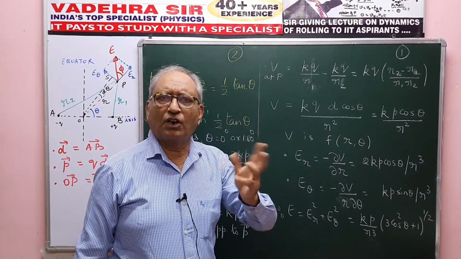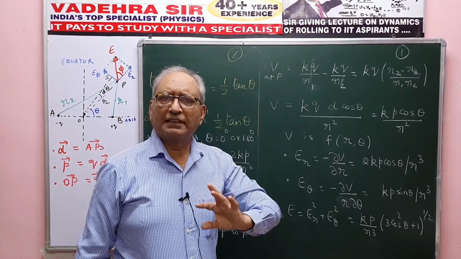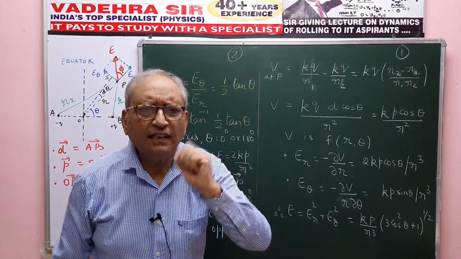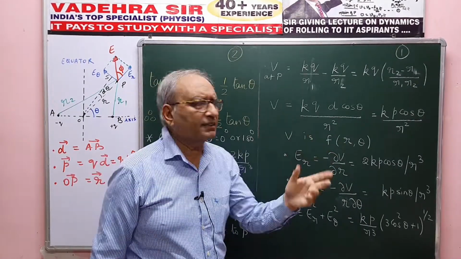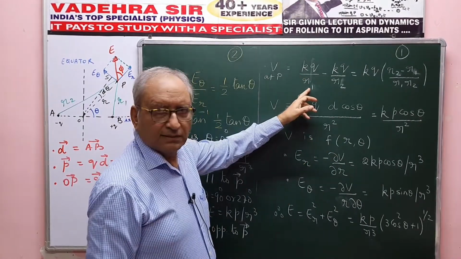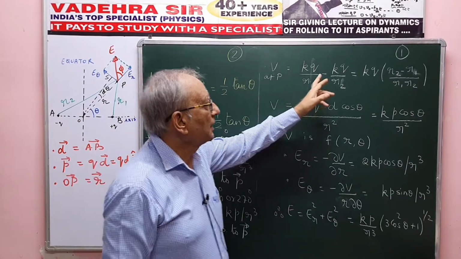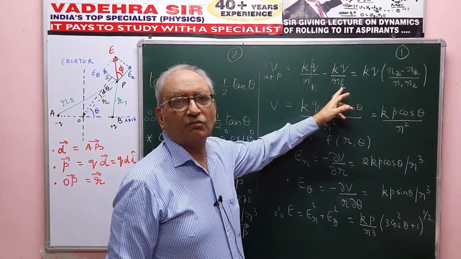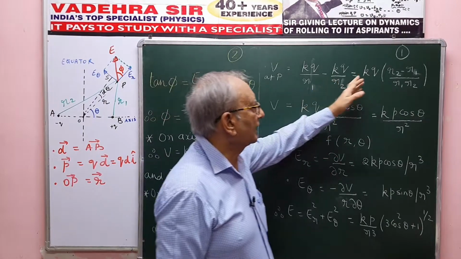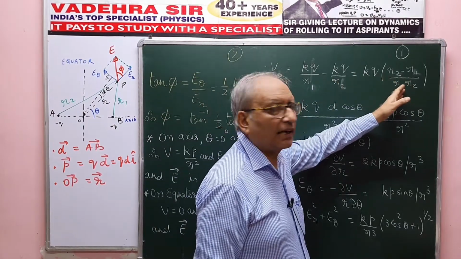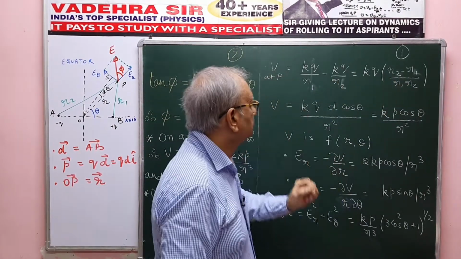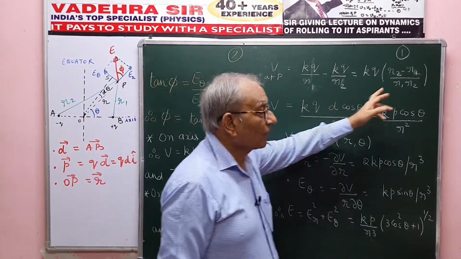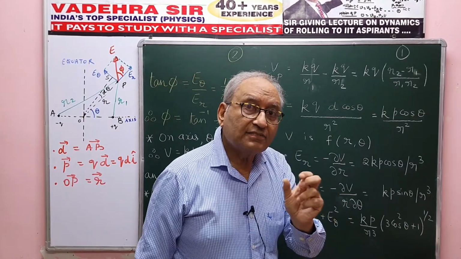So I'll have potential contributions both from minus Q and plus Q, and then I'll take the scalar sum as usual, simple electrostatics. So KQ by R1 from the positive charge minus KQ upon R2 from the negative charge minus Q, and I get KQ (R2 minus R1) upon R1 into R2.